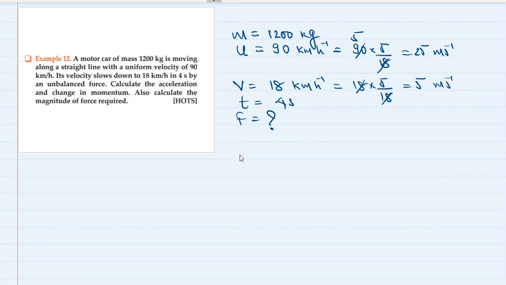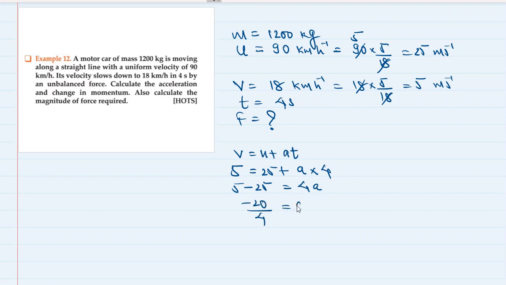Okay, so V is equal to U plus AT. V is 5. U is 25. Acceleration we don't know. Time is 4 seconds. So 5 minus 25 is equal to 4a, minus 20 by 4 is equal to a. So a is equal to minus 5 meter per second square. Okay, so this is the acceleration.